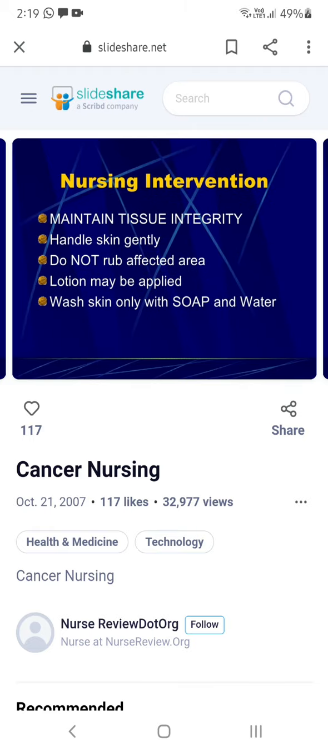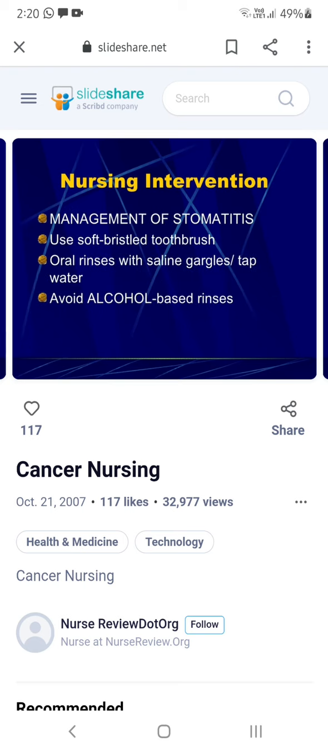Because of these signs and symptoms, and because of the treatment, chemotherapy and radiation, the person will have some problems. The first thing is skin problems. Because of this high drug power, the skin integrity will be lost. At that time you have to take care of the skin gently. Do not rub the affected area. Lotion should be applied on the skin, and also you have to wash the skin with soap and water.